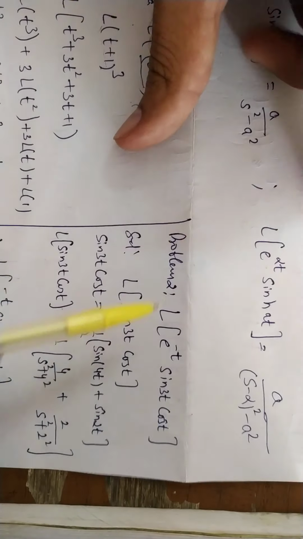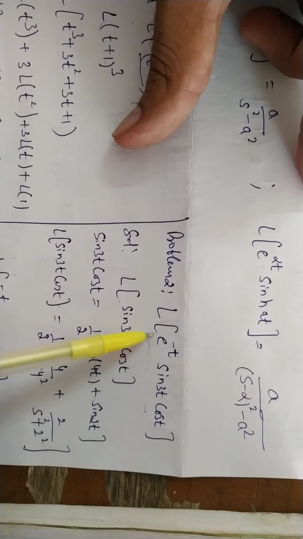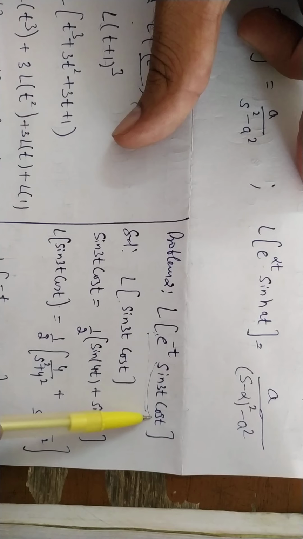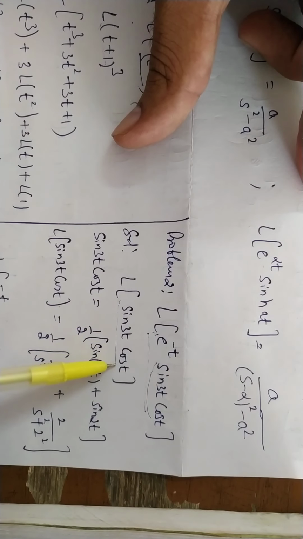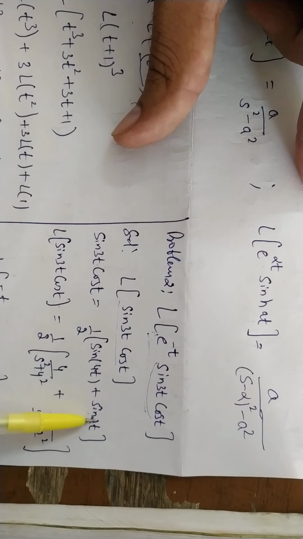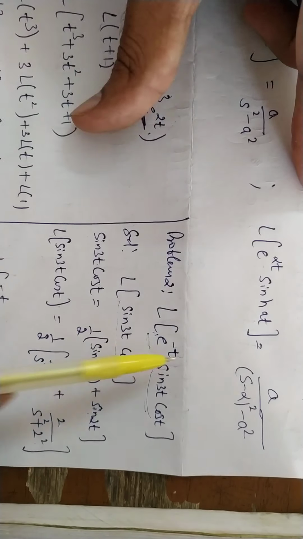Next example, find the Laplace of this one. Again there is an exponential term, leave it. First of all, find the Laplace of this term. In order to find the Laplace of this term, we will use the formula of 2 sin a cos b, multiplying with 2 and dividing by 2. 2 sin a cos b is sin(a plus b) plus sin(a minus b), so sin 3t cos t becomes sin 4t plus sin 2t. Now find the Laplace of this expression. We know the Laplace of sin at is a upon s square plus a square. Similarly, for a equal to 2, it is 2 upon s square plus 4. Now we have to multiply with e raised to power minus t.